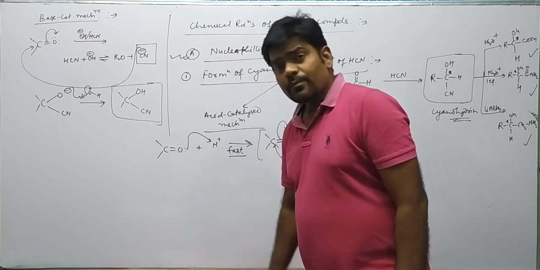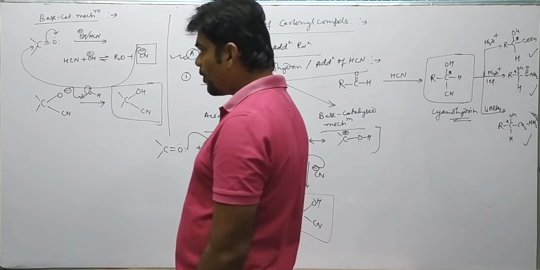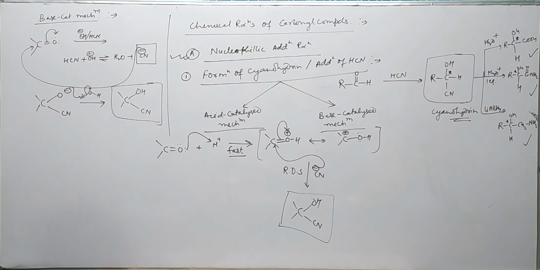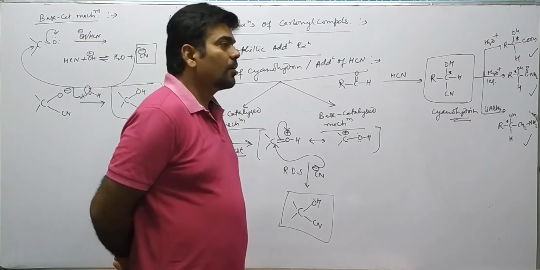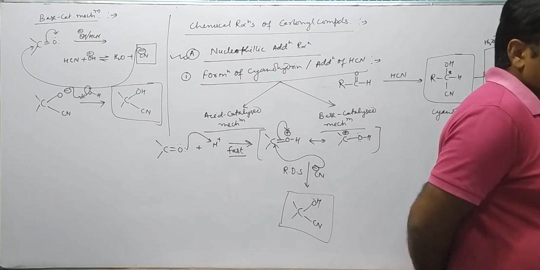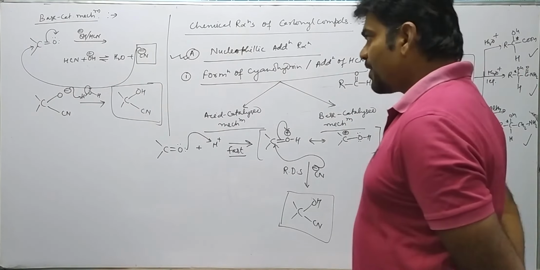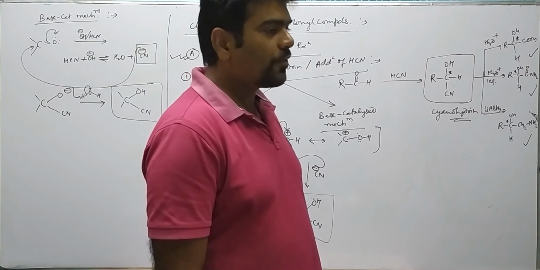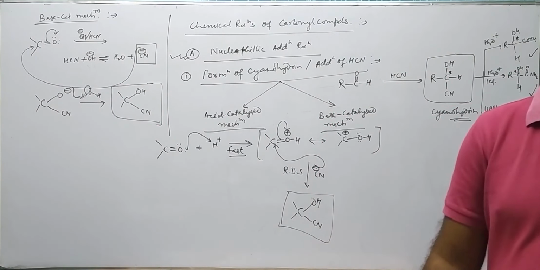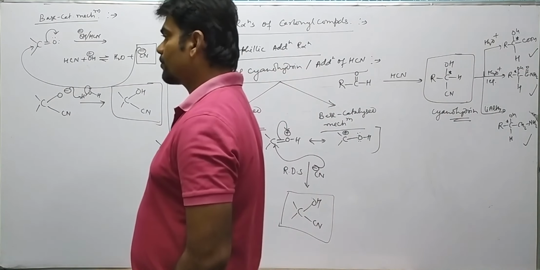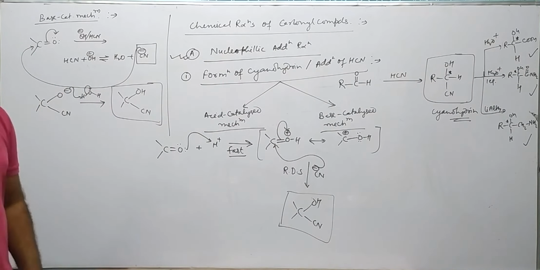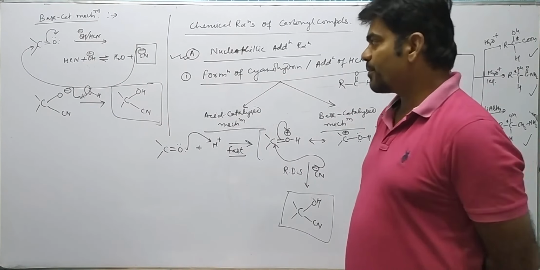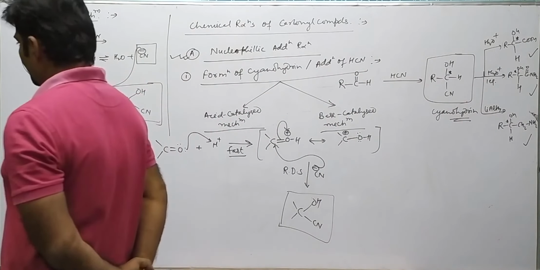Now, write down some noteworthy points. Point number 1, which is an important point: in the acid catalyzed mechanism, the electrophilicity of the carbonyl compound increases, while in the base catalyzed mechanism, nucleophilicity increases.